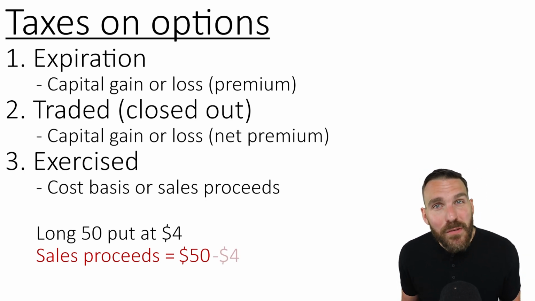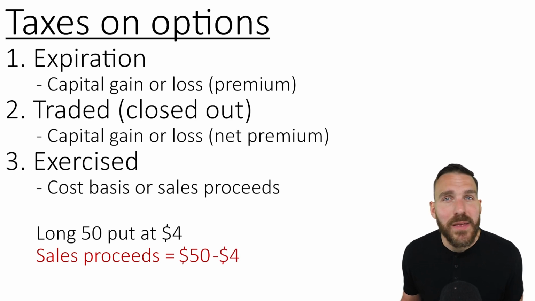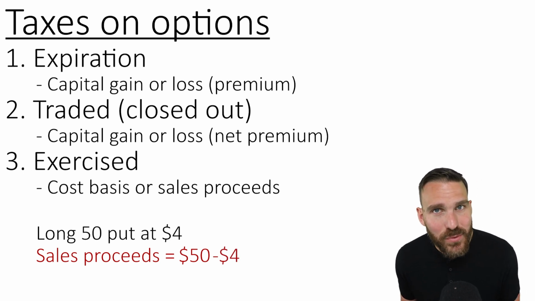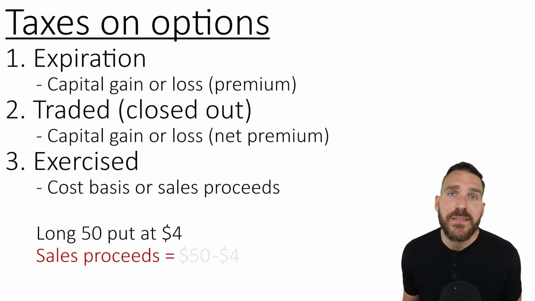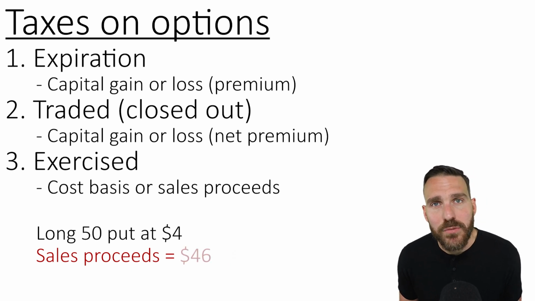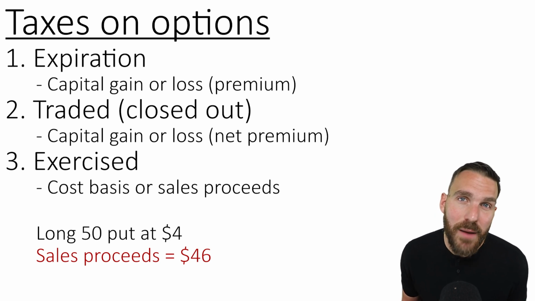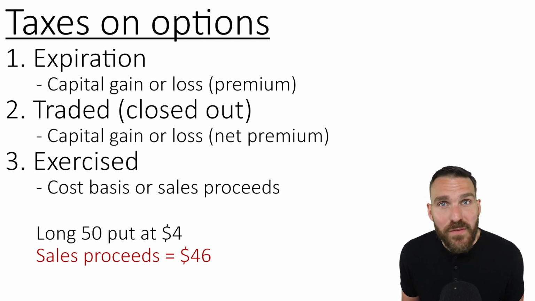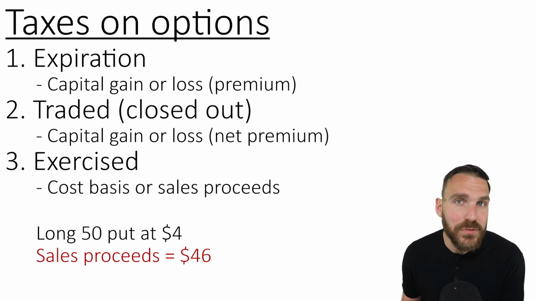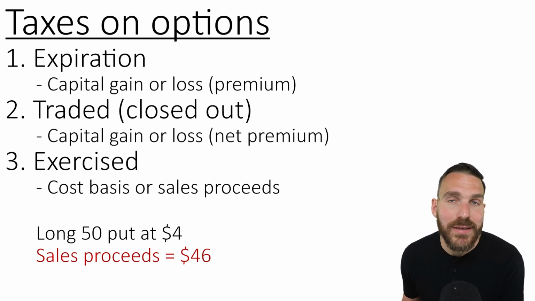So when you have a put, you want to subtract the premium from the initial starting point of the tax consequence. 50 minus 4 gives us sales proceeds of $46 per share. And sure enough, this is also going to line up with the break even of the option strategy. Break even of a long 50 put at 4 is going to be 46, which is also the amount of the sales proceeds established when the exercise occurs.